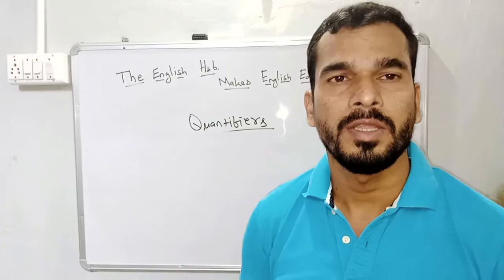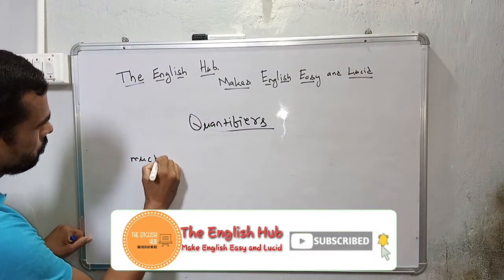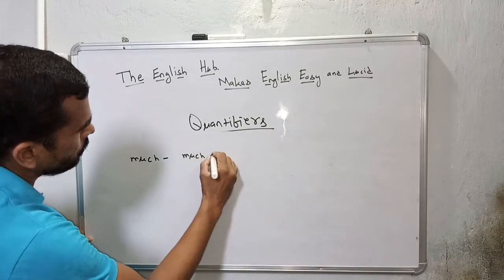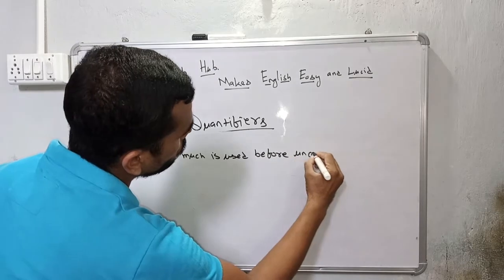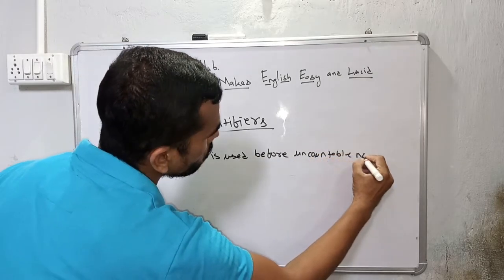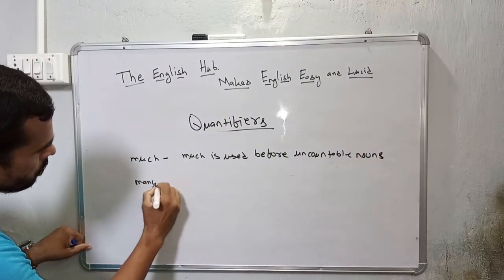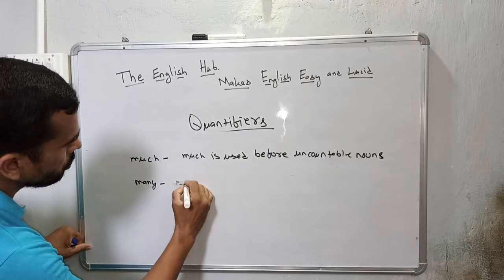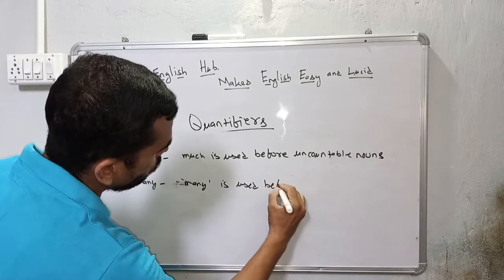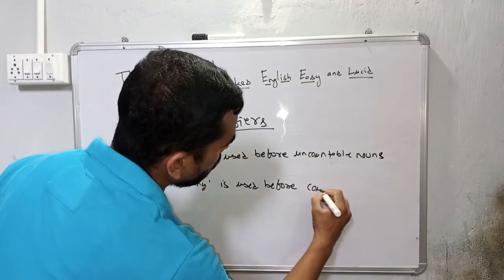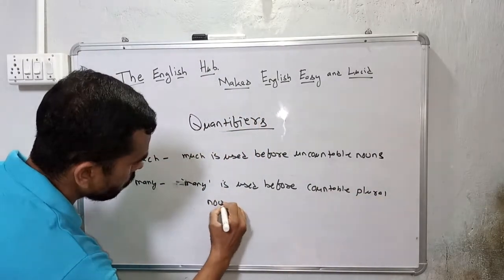Okay, let's start. Now I am going to tell you the uses of much. Much is used before uncountable nouns. Many is used before countable plural nouns.